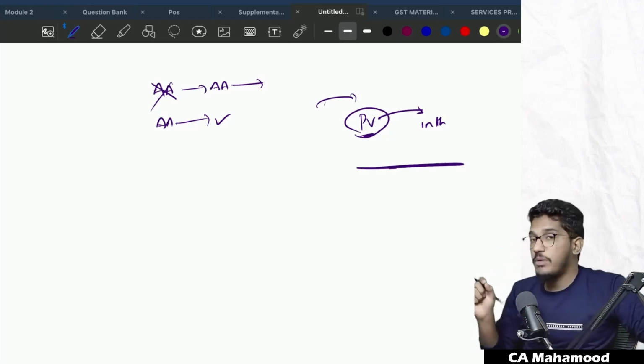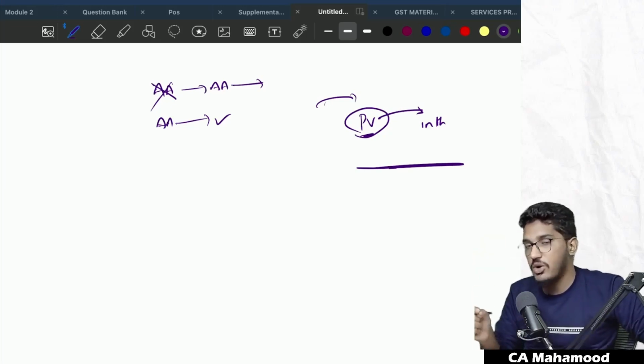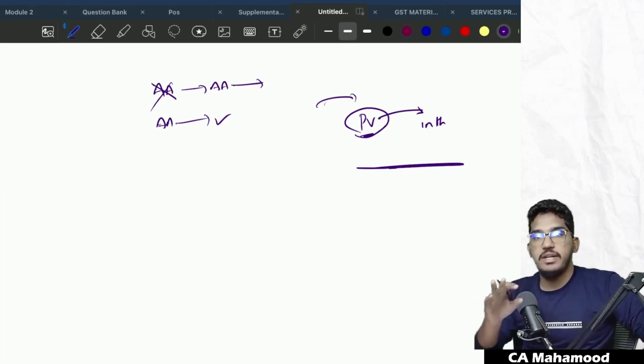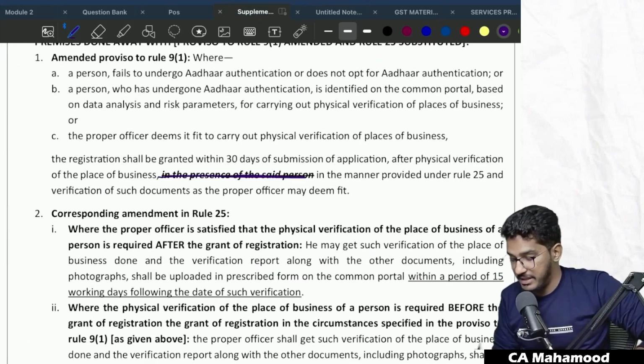So the applicant need not be present physically there for doing physical verification. Even in the absence of the applicant also, physical verification can happen. That is the only amendment, nothing else here. See here, the phrase "in the presence" has been taken off.